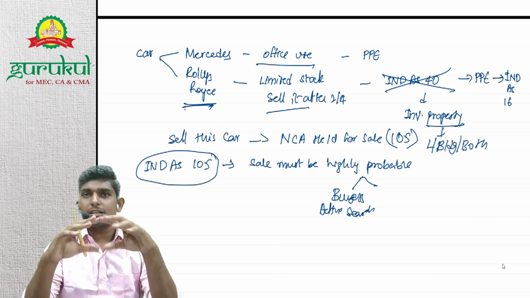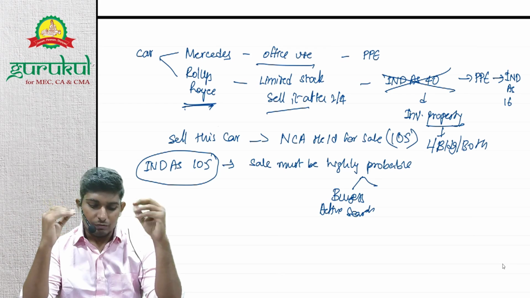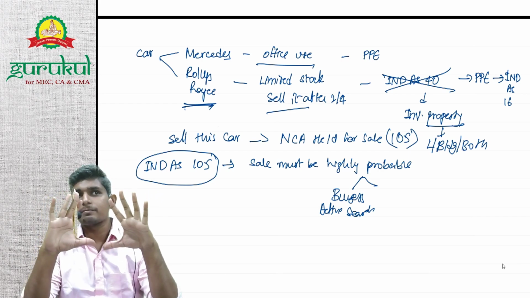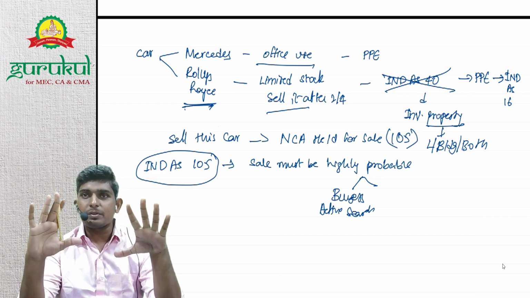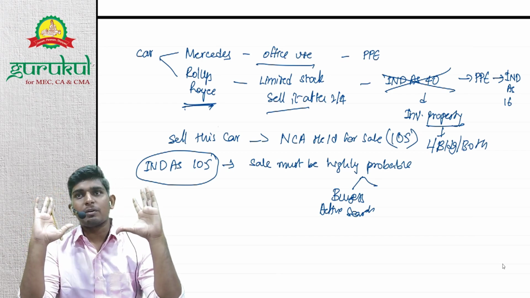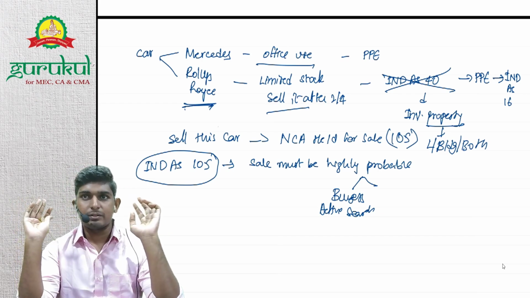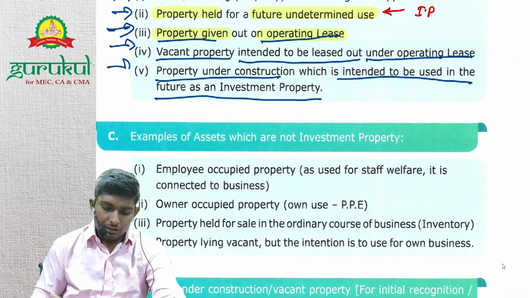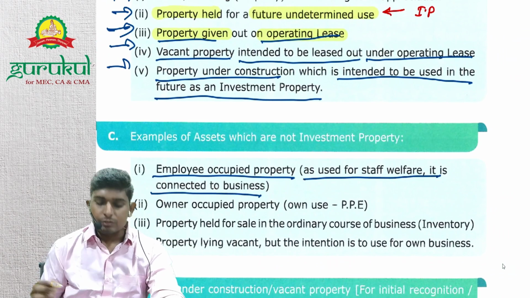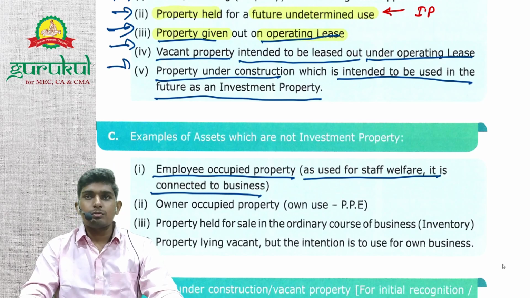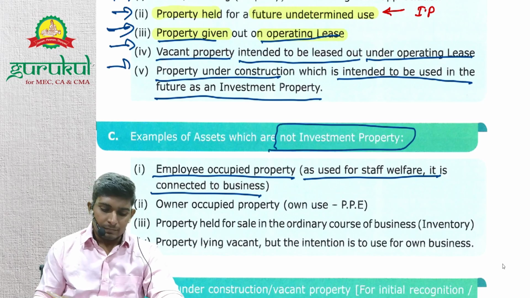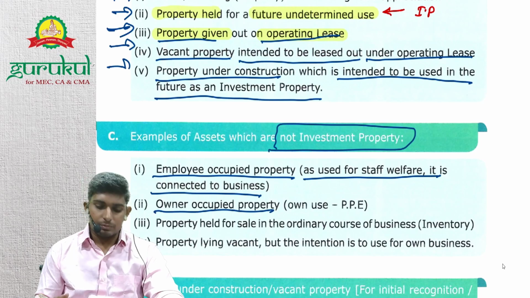अगर किसी एसेट का तेरा प्राइमरी पर्पस ही है कि मेरे को बेचना है, तो इधर वो इन्वेंट्री होगा और इधर it will be non-current asset held for sale. But if your primary purpose is not selling, your primary purpose is either capital appreciation or investment purpose, then it's investment property. And if your primary purpose is its own use, then it's PP. Understood? Now, employee occupied property used as staff welfare. So employee occupied property, is it own use? Yes, business use, own use, and it will be PP. So it's not an investment property. Got it? Owner occupied property, not an investment property, right?